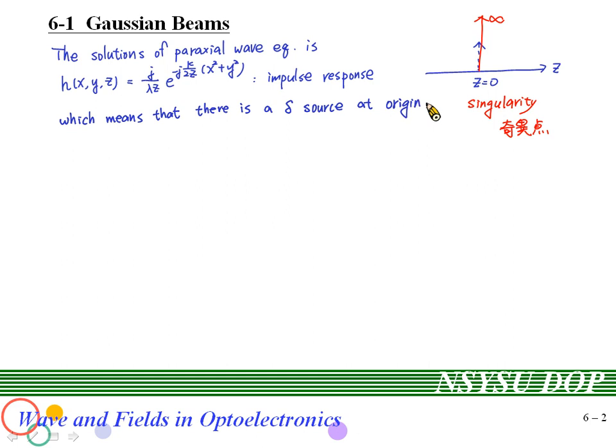But this does not satisfy the physical meaning. This is physically unreasonable. So we have to move the singularity out from the origin. To do that, we re-express the impulse response h in this form.